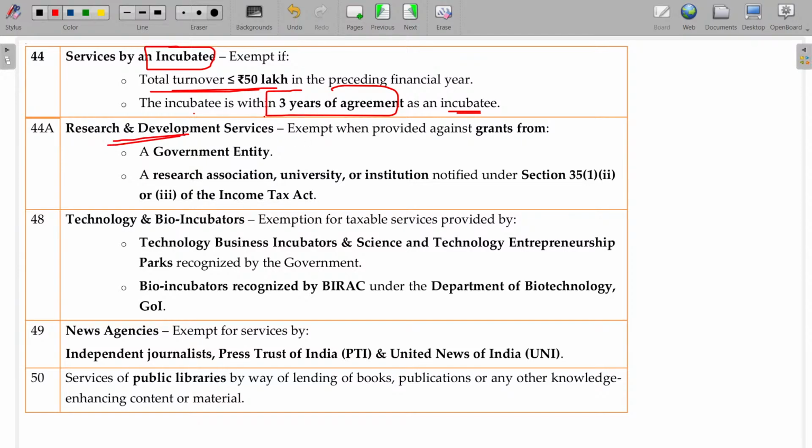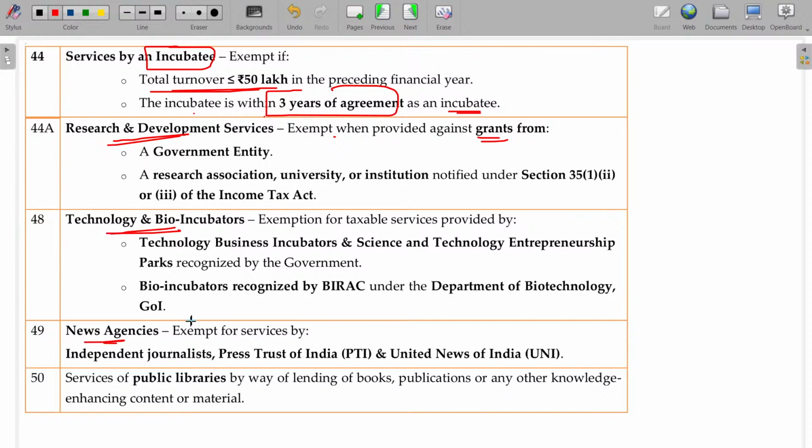Research and development services are exempt when provided against grants. If you are getting any grants from the University Grants Commission, UGC, or any government entity, association or university, and you are doing research activities from there, that activity involves no GST. Technology and bio incubators also do not fall under GST.